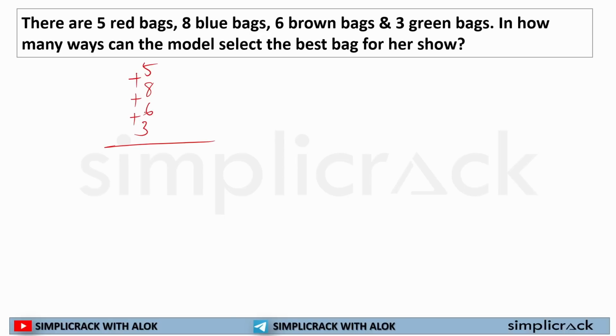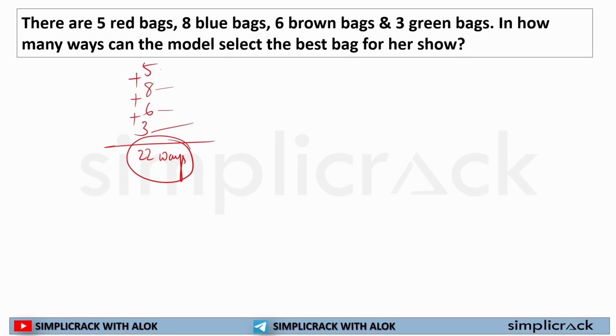So in total, 6 plus 3 equals 9, plus 8 is 17, plus 5 equals 22. So in 22 ways she can select any bag, because 5 red bags have nothing to do with 8 blue bags. 8 blue bags have nothing to do with 6 brown bags. And 6 brown bags have nothing to do with 3 green bags. These choices are independent of each other. That's why we have added these choices.